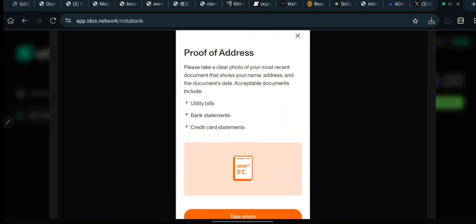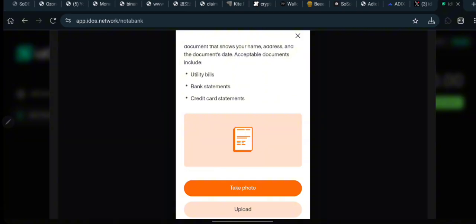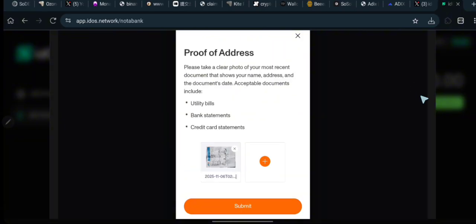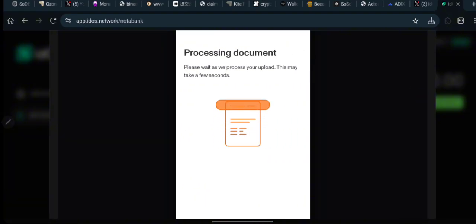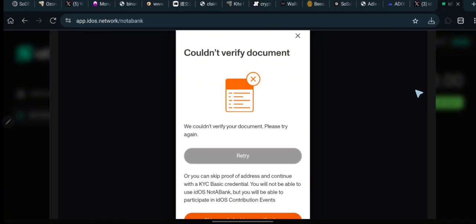They are requesting for your utility bill, maybe your NEPA bill or any type of your residential bill. They are going to be using it more for the verification. So I guess I just have to upload, then I'll be good to go from there. And once you are done submitting it, then you are going to be getting this message. So I just have to click on submit right now. And over here, the same process, they are going to process your documents and see how it goes. From there, you are going to be good to go.